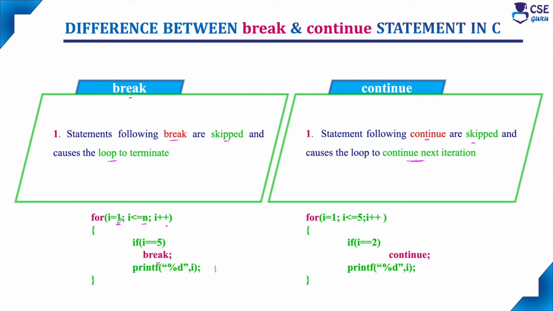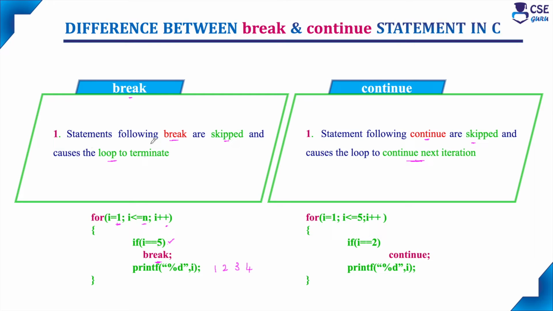Similarly, when I value is equal to 2, the if statement fails, the printf statement will execute and it will print 2. When I value is equal to 3, it will print. When I value is equal to 4 also, it will print. When I value reaches 5, this if statement condition is true, so this break keyword will execute.